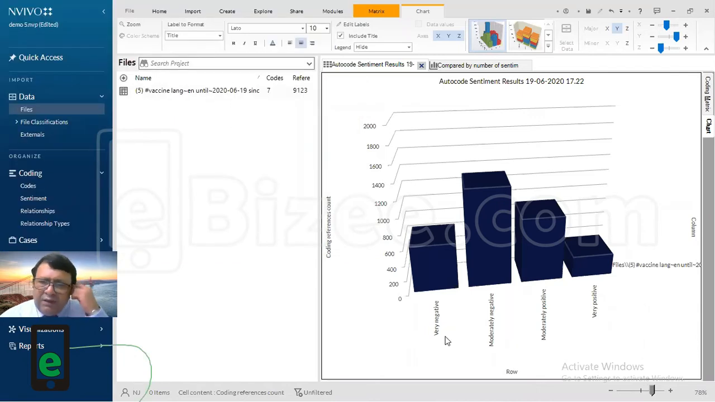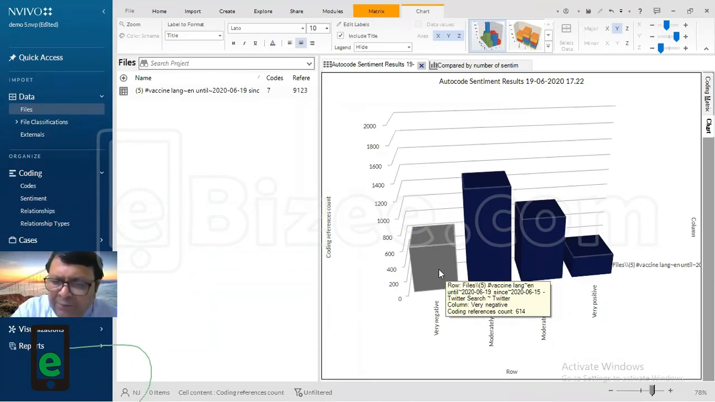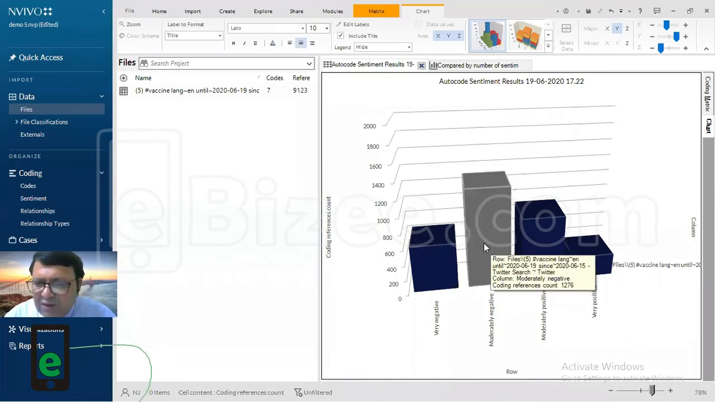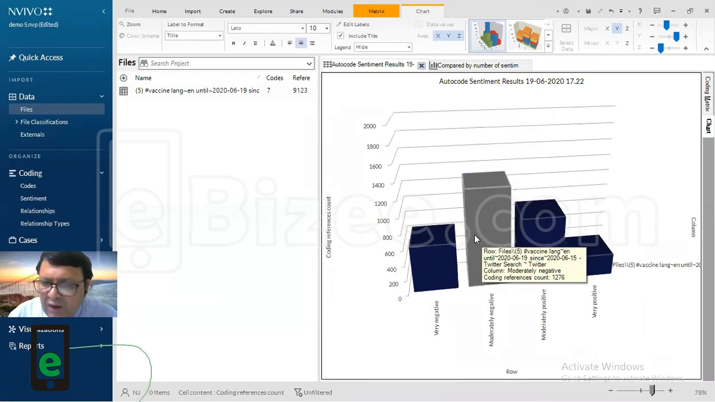So what it says is that this data of the vaccine hashtag has very negative tweets, the count of which is 614. 614 tweets are very negative, right? Then you have moderately negative, 1276 tweets. You can see the count is there, and moderately positive is 860. It means moderately positive is more than very negative, right? But less than moderately negative.